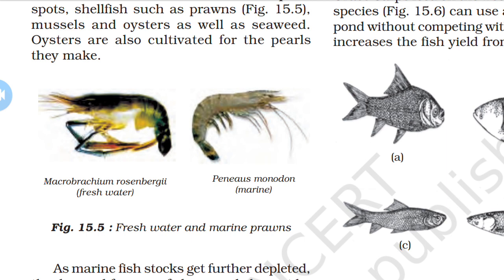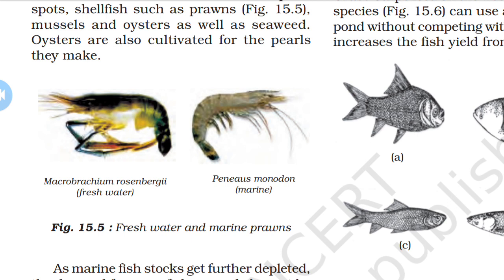Marine fish include pomfret, mackerel, tuna, sardines and Bombay duck. So these are the marine fishes.